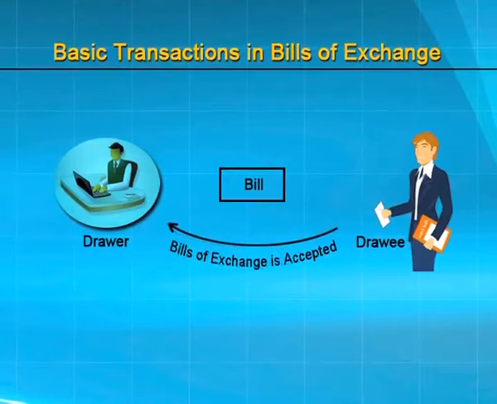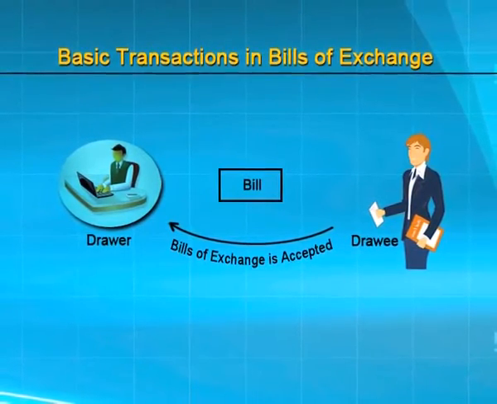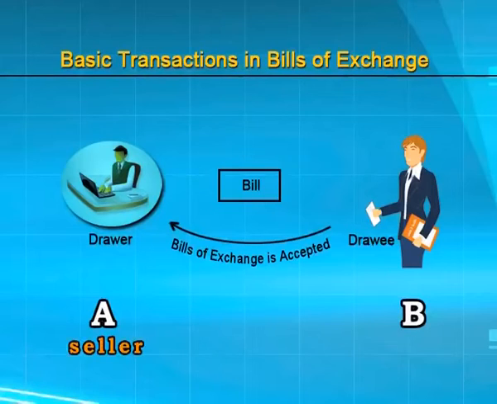B says, once you draw a bill, I am going to sign on it with the word accepted, or I am going to give my acceptance, and I am going to make the payment of this bill on so and so date. So here A, the person who draws the bill or who is the seller of the goods, is the drawer, as the sir has told you right now. Then there is a person known as B, who is a purchaser, who signs upon it, who agrees to make the payment on a certain date, is known as the drawee.